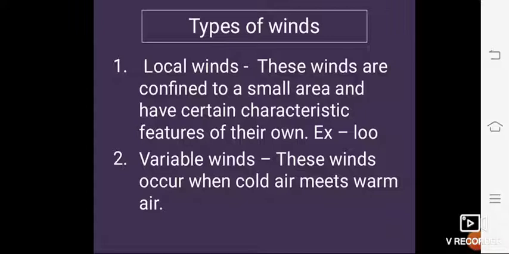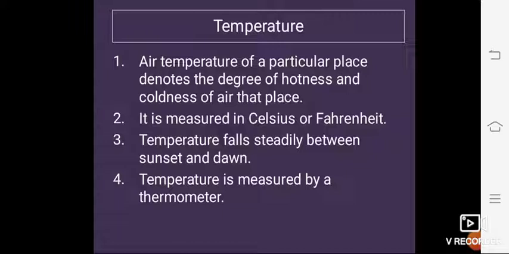Now the next important key element is temperature. The air temperature of a particular place denotes the degree of hotness and coldness of air at that place, and temperature is measured in Celsius or Fahrenheit.